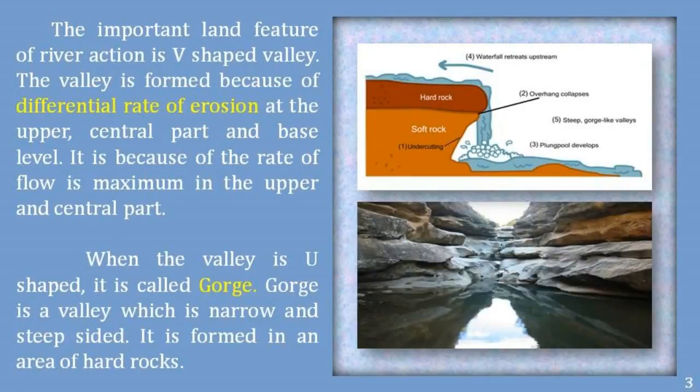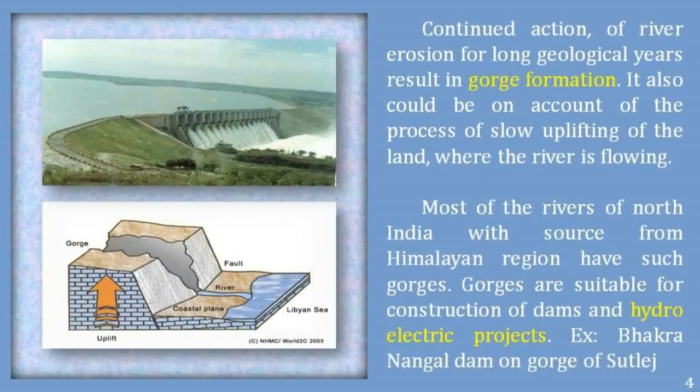A gorge is a valley which is narrow and steep-sided. It is formed in an area of hard rocks. Continued action of river erosion for long geological years results in gorge formation. It could also be on account of the process of slow uplifting of the land where the river is flowing. Most of the rivers of northern India, with source from the Himalayan region, have such gorges.